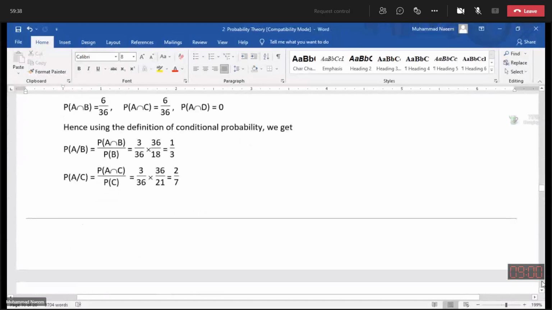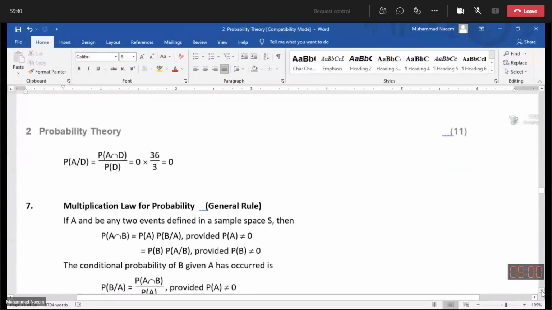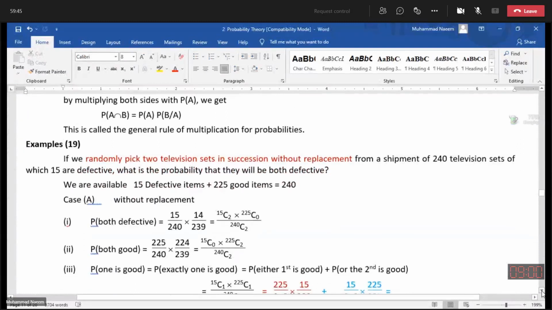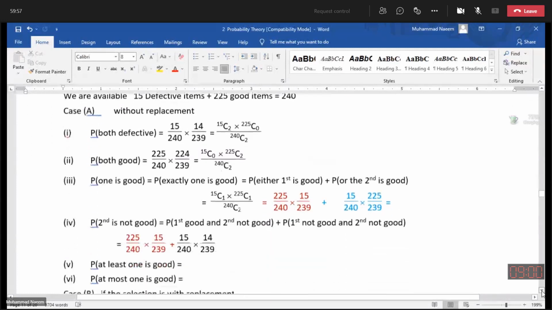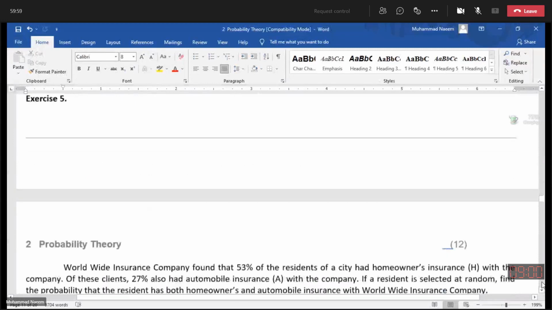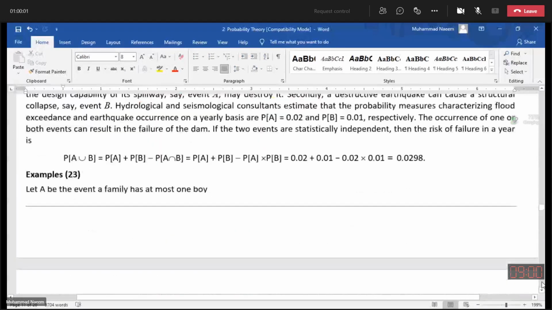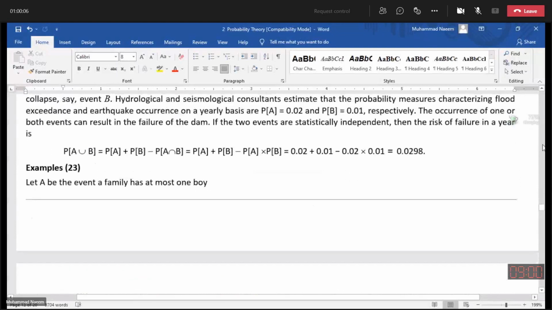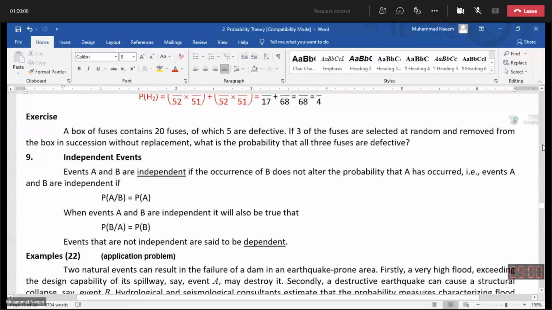Our today's lecture is a little difficult, so go through these problems one by one and clarify each line and each statement, up to this exercise.